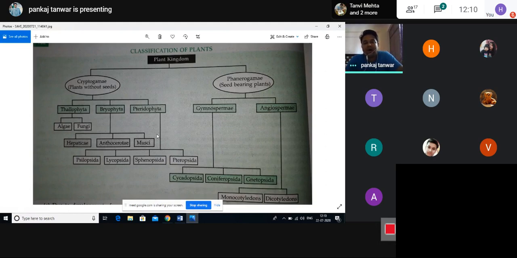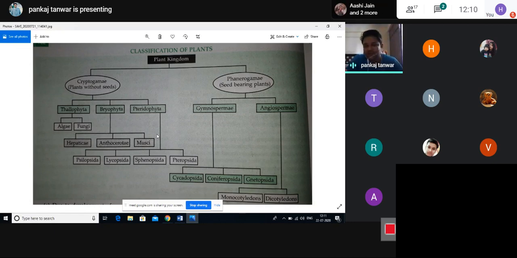Thallophyta are those plants that mainly grow in water. They have not contained well developed reproductive organs. They do not participate in the process of sexual reproduction.